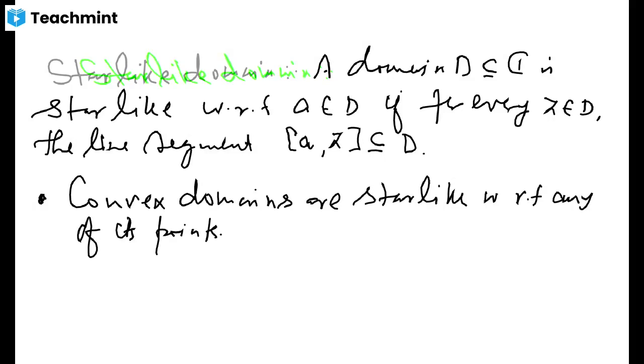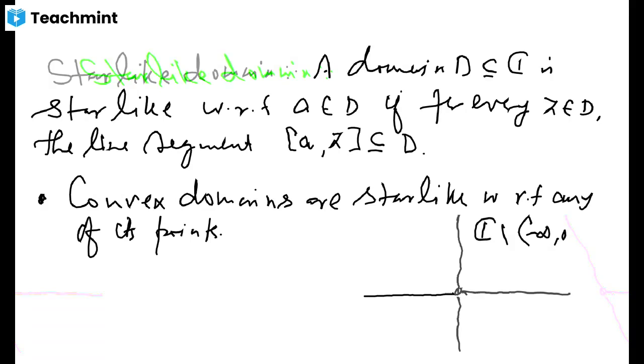But the other way it is not true. Let's look at this example. Let me consider this slit plane, just taking a different color. I'm considering this slit plane here. We are not considering this part. This is not the part of that. I'm just considering C minus this line segment, minus infinity to 0. I'm considering this part. It's the star-like domain.